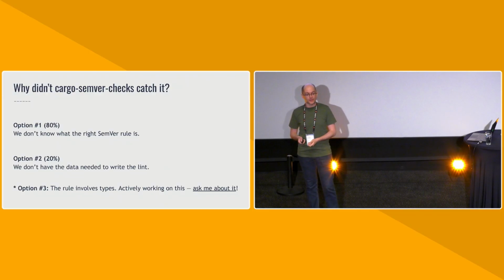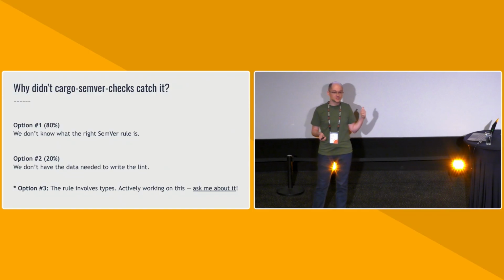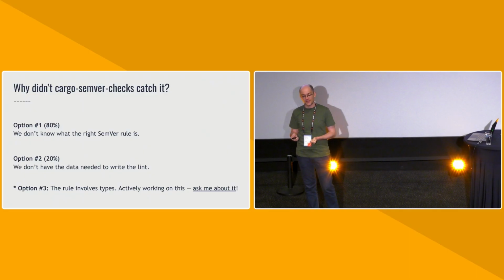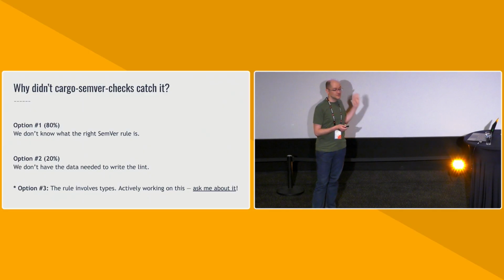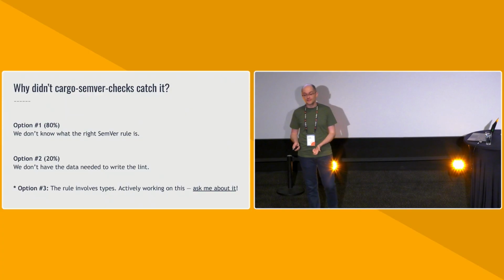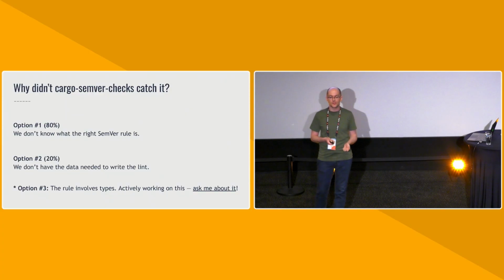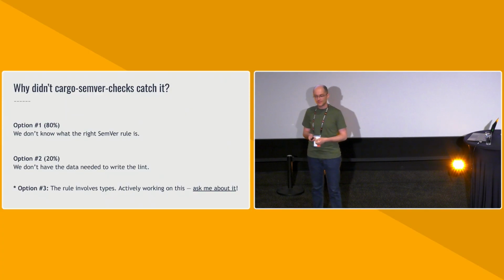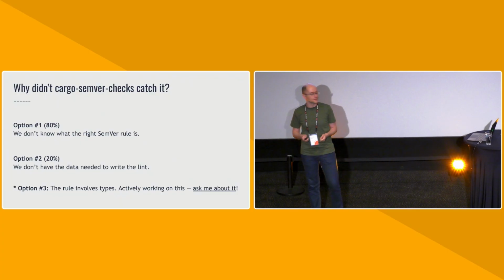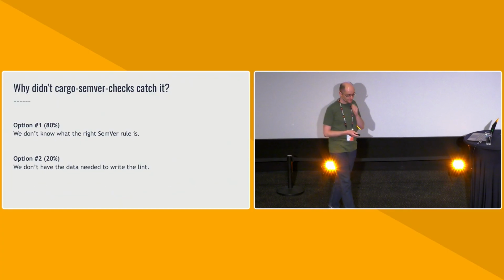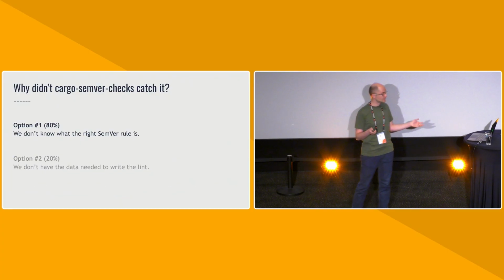There's type-related breakage. This is not something we're going to catch today, and it's one of the surprising things about cargo SemVer checks. There's a good reason why we don't already have it implemented, but we are actively working on it. So if that's something you're interested about, please ask me later, and I'm happy to talk about it. It's not a main part of this talk, though, so I'm going to just set it aside for now. So let's just dive right in.